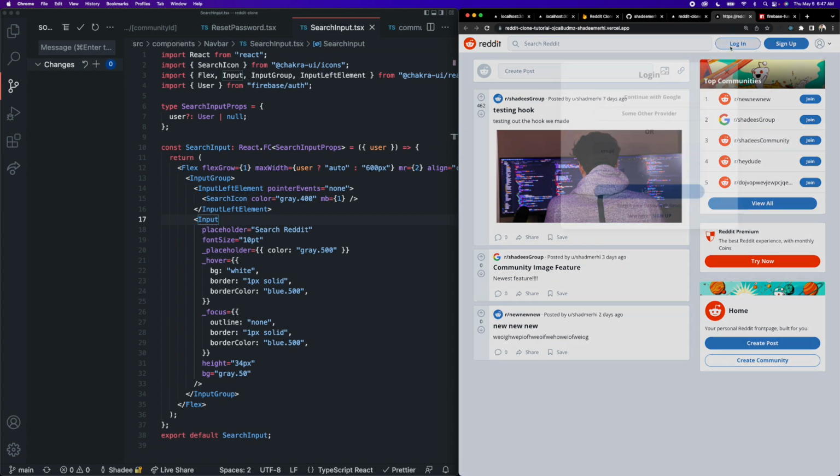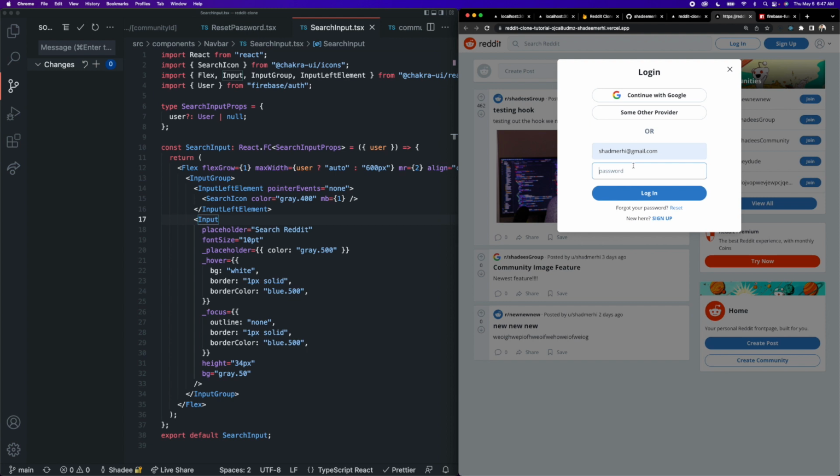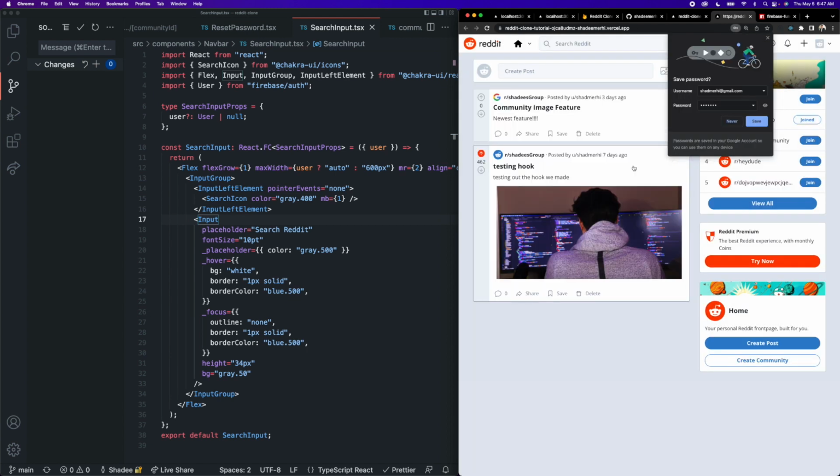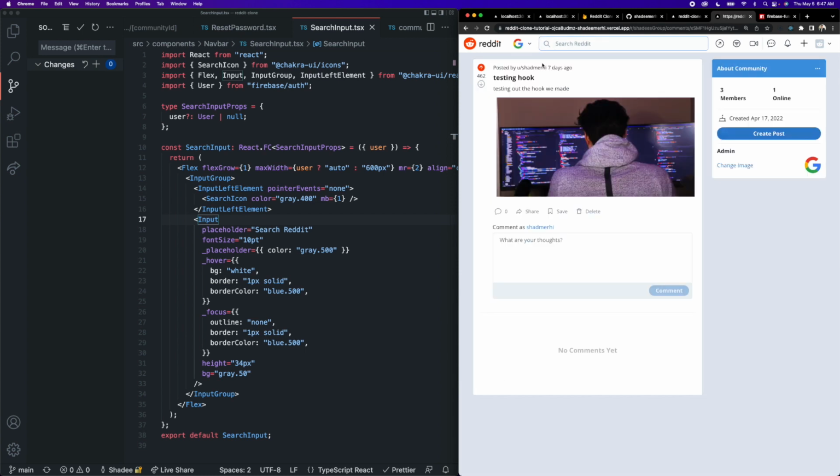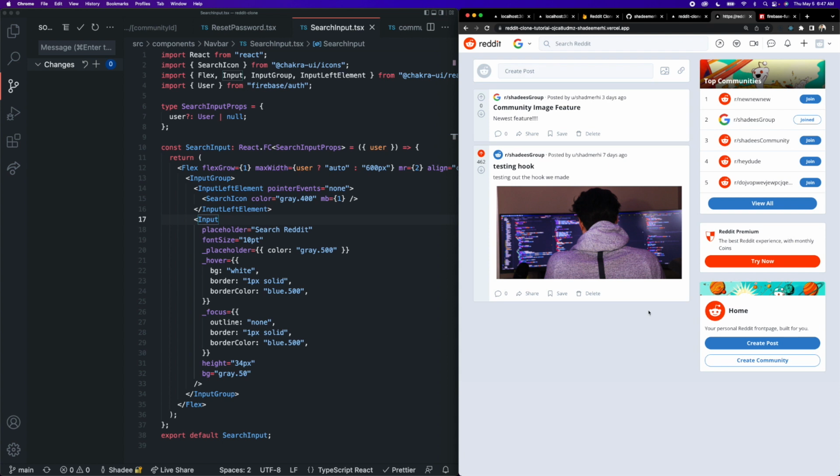And we can log in and everything. So I'm going to log in as my Shad Merhi user. And very cool. We are now able to actually use this application in production. This is actually on the internet. We are on the internet. Comment. Very, very cool. You can delete everything. The app should function exactly as it was in development. Awesome. All right, you guys.